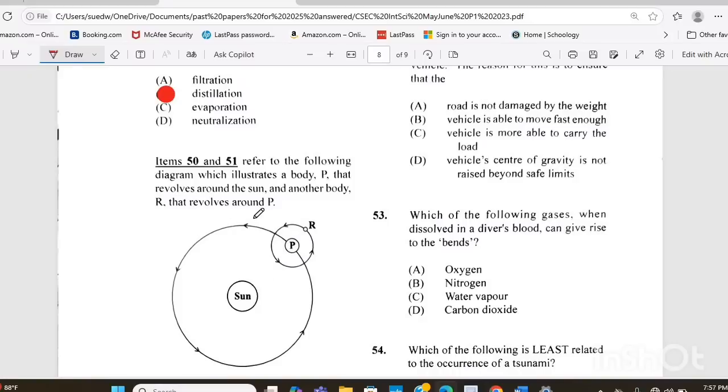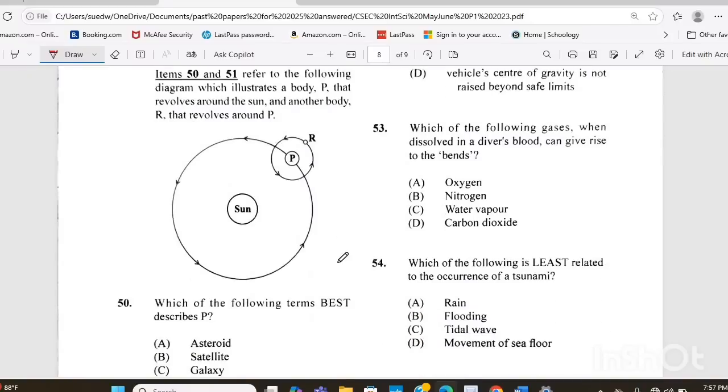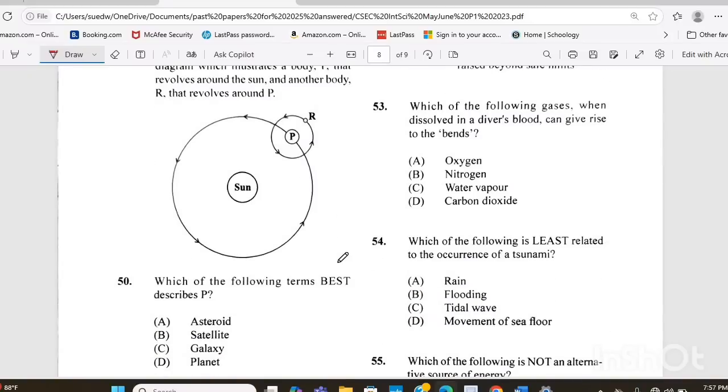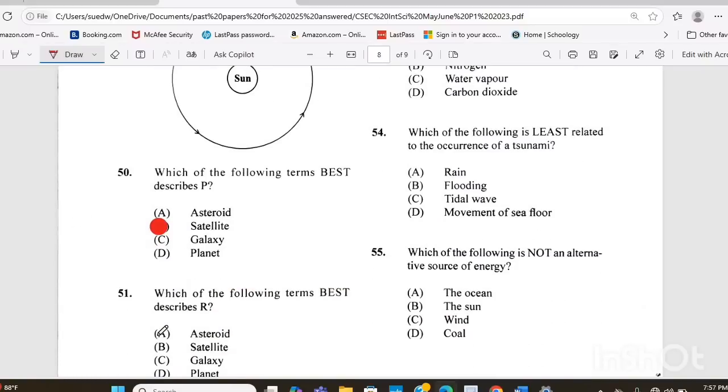around the sun and another body R that revolves around P. Which of the following terms best describes P? Is P an asteroid, satellite, galaxy, or planet? The answer there is B, a satellite. Question 51.